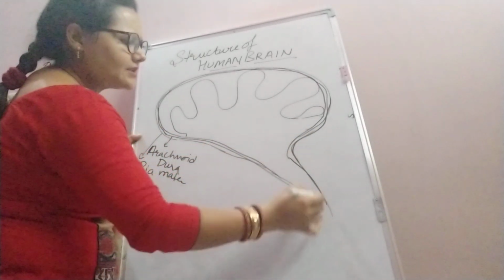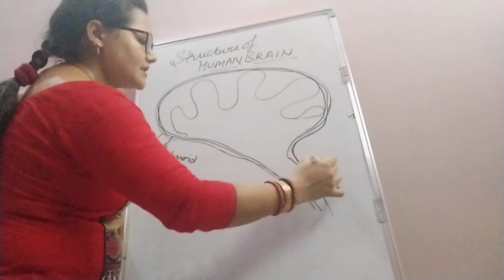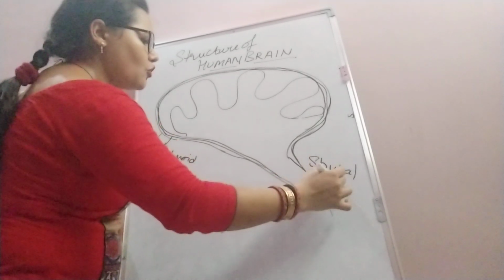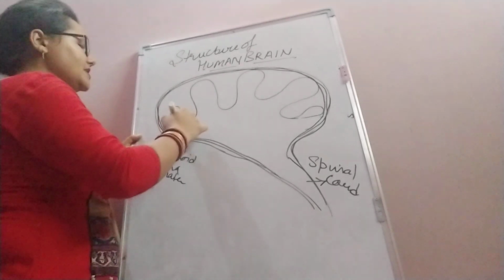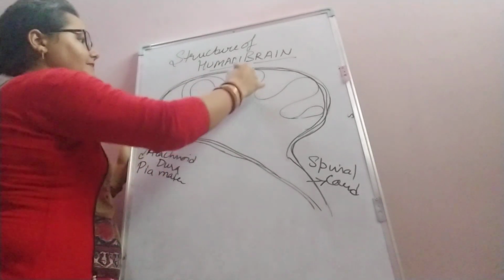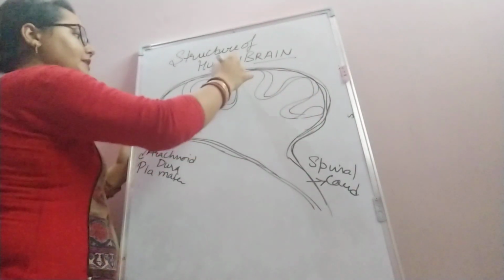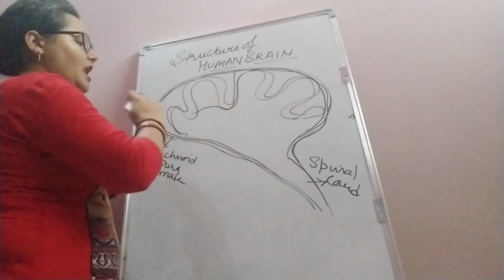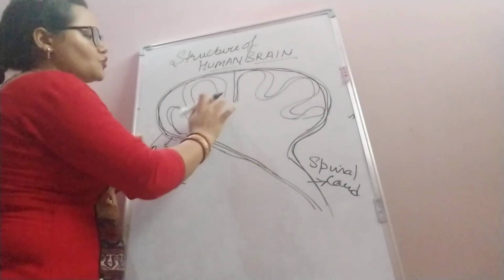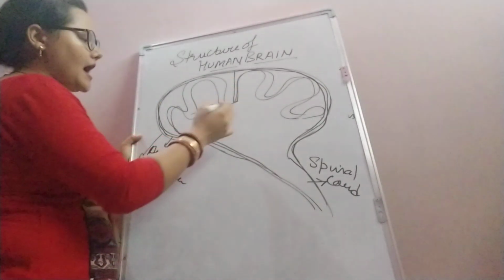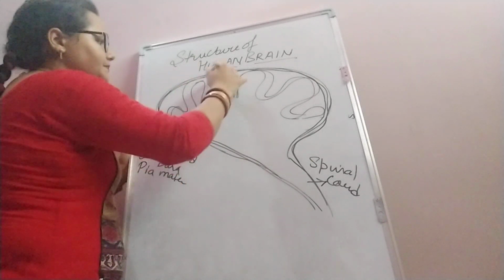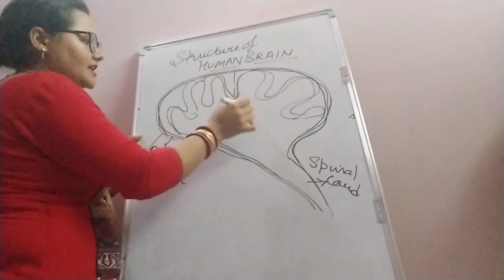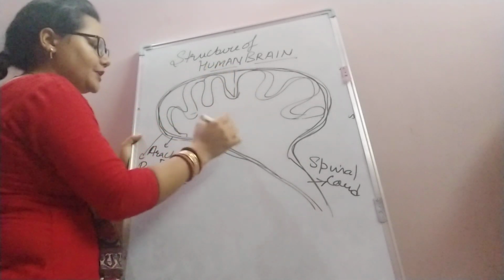Now this is our spinal cord. The human brain consists of these cerebral hemispheres. There are two cerebral hemispheres, and in between these cerebral hemispheres we have the midbrain.